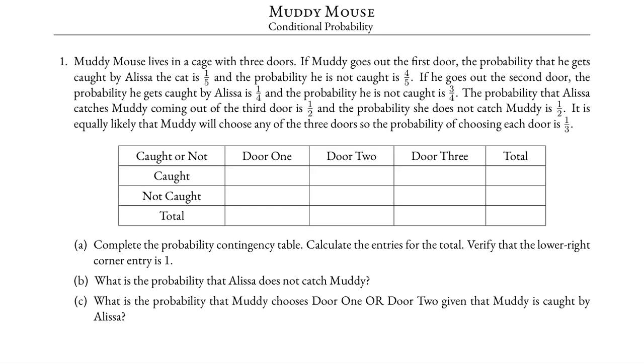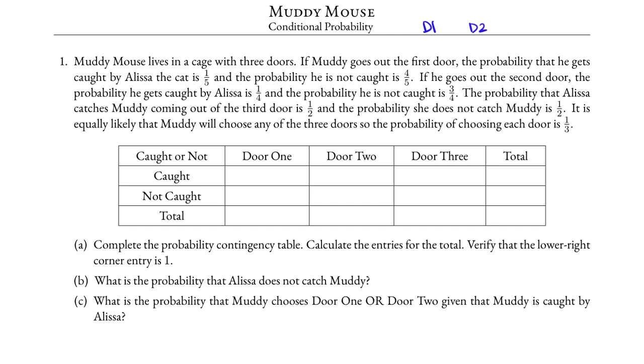Muddy Mouse lives in a cage with 3 doors. If Muddy goes out on the first door, the probability that he gets caught by Alyssa the cat is 1/5, and therefore the probability he is not caught is 4/5. If he goes out the second door, the probability he gets caught by Alyssa is 1/4, and therefore the probability he is not caught is 3/4.